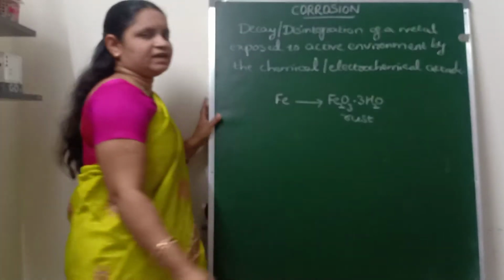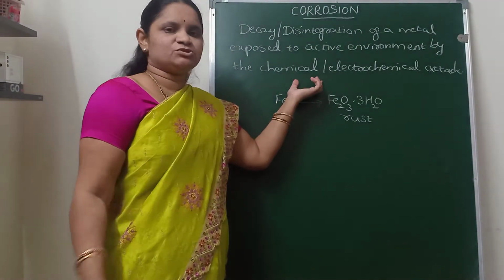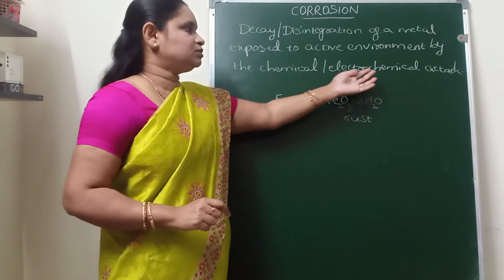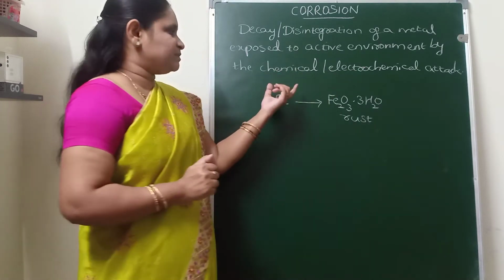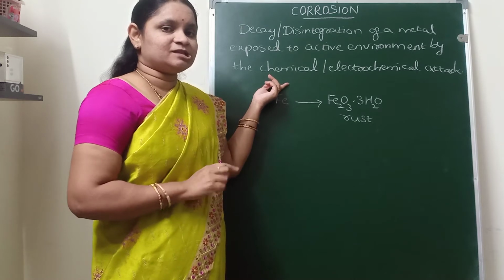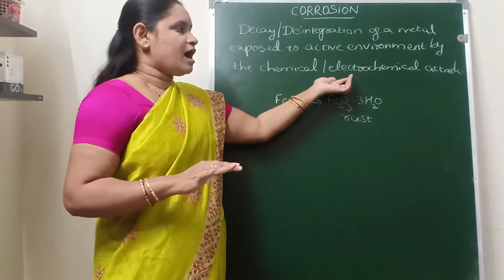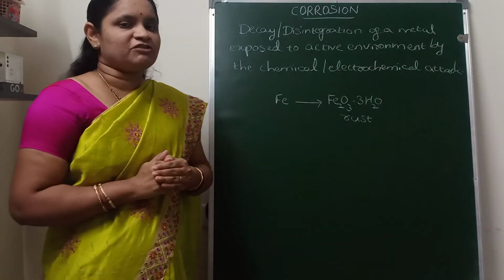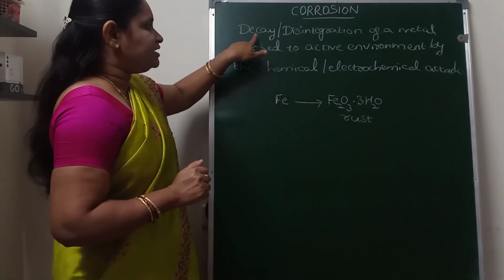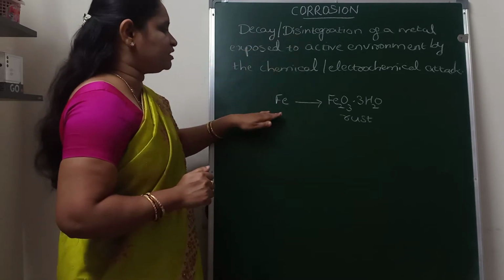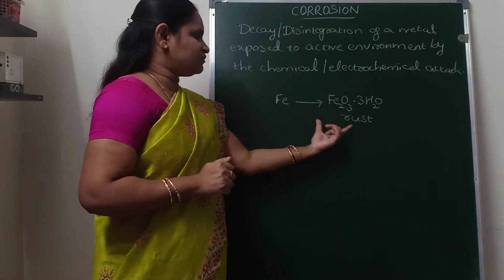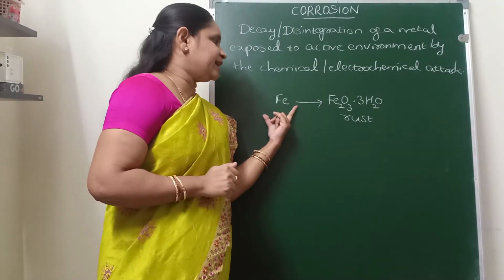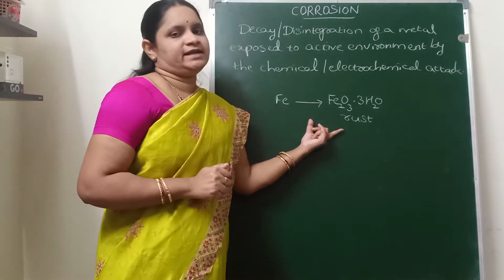So the attack of the environment takes place on the metal surface, maybe through chemical attack or through electrochemical attack. That means maybe a direct attack of chemicals on the iron surface or on the metal, or maybe due to the formation of electrochemical cells on the surface of the metal. Both lead to decay or disintegration. In the formation of rust, iron is getting converted to ferric oxide, so the decay or disintegration of the iron metal takes place.